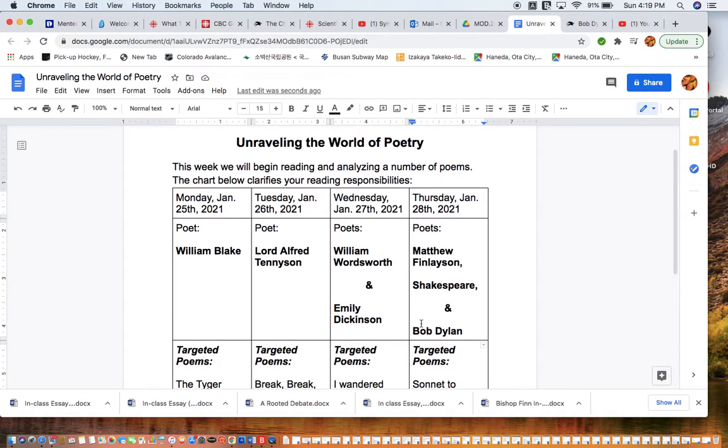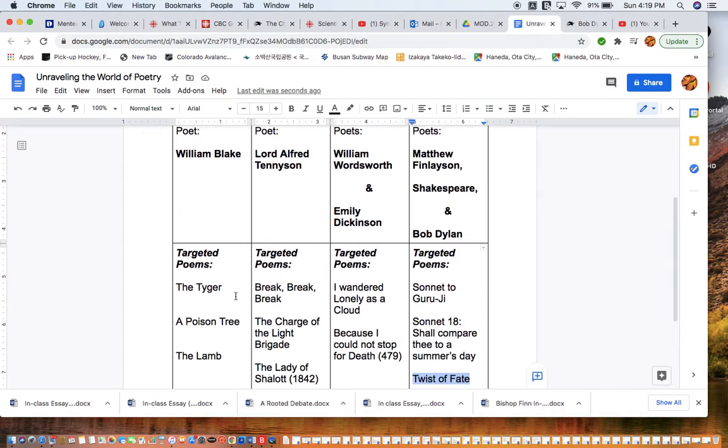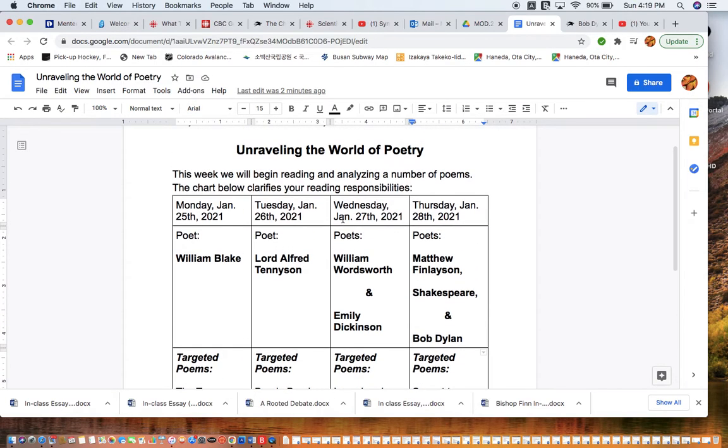A reminder that the website, Poetry Foundation, is available, already uploaded in Module 2A. And all you need to do is type in the title of the poem from this chart, and it should appear without any problems. Then read it 2 times, think about it, take some notes. You could even use that method that I described where you set up the poem in the left-hand column, and in the right-hand column, your analytical notes are added as you read. Okay, so that's a rundown of what we can expect in our quest to unravel the world of poetry.